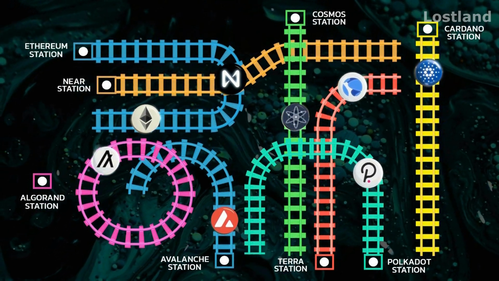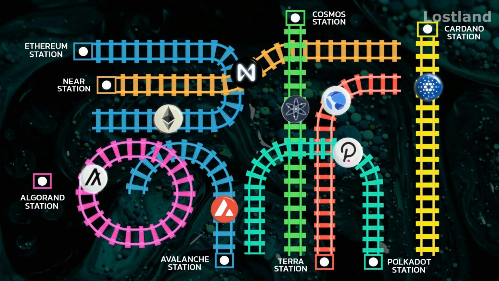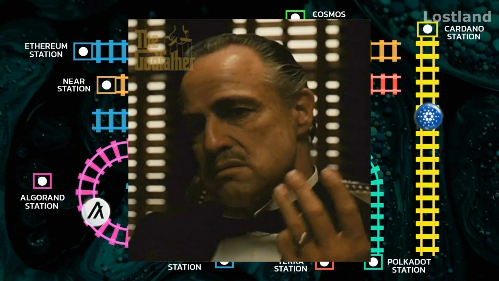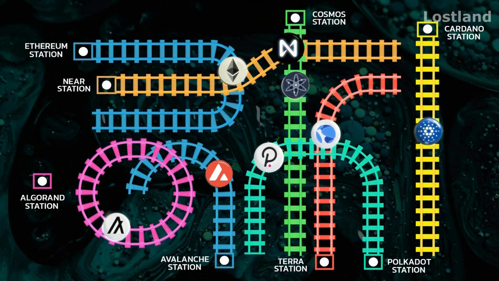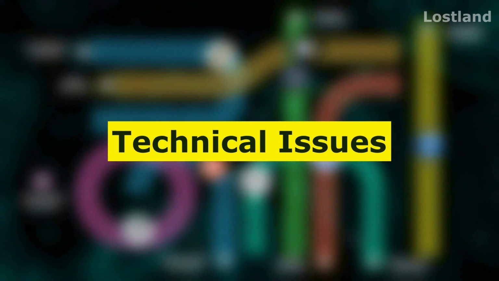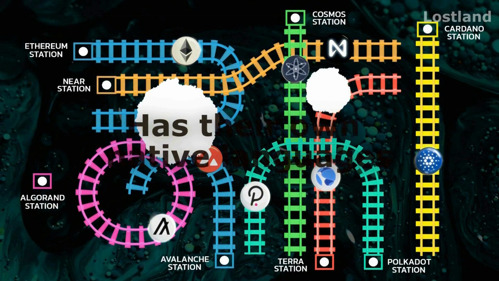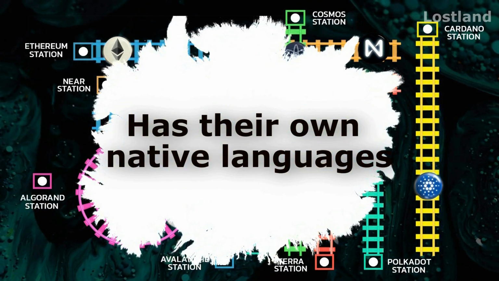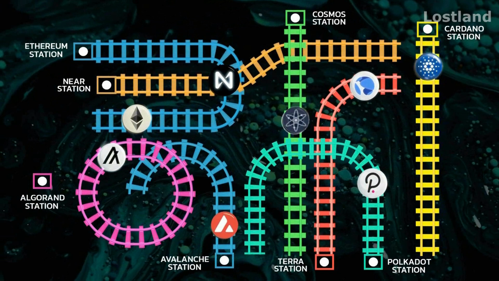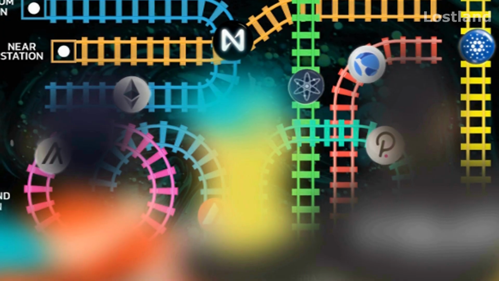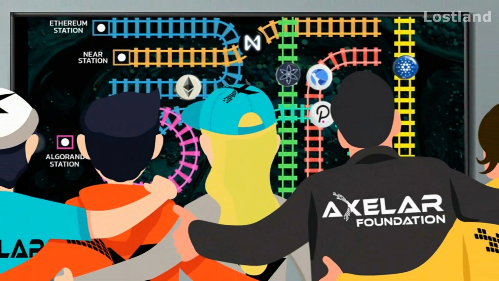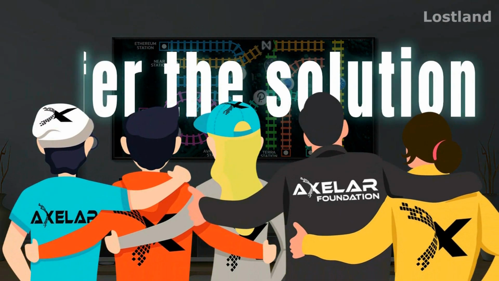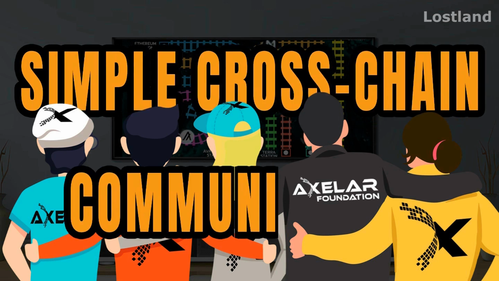As I have mentioned earlier, most blockchains have communication problems. These chains cannot directly transfer assets or smoothly work together due to technical issues. To put it simply, each chain has its own native language, so it's quite difficult to allow them to understand, speak, and communicate with each other. For this reason, Axelar sees the problem and offers a solution to allow simple cross-chain communication.